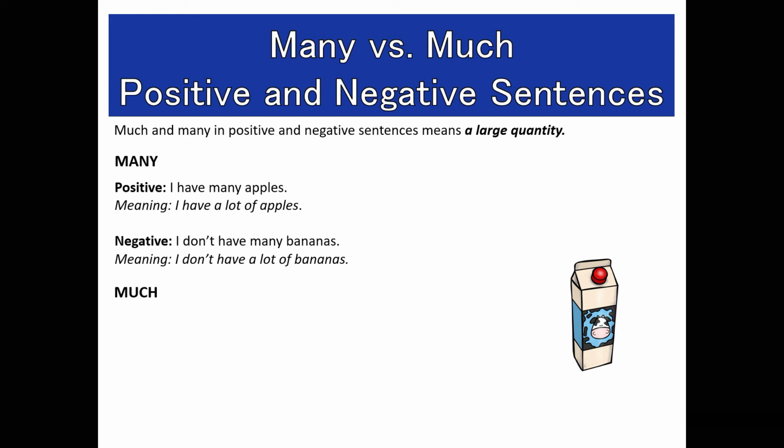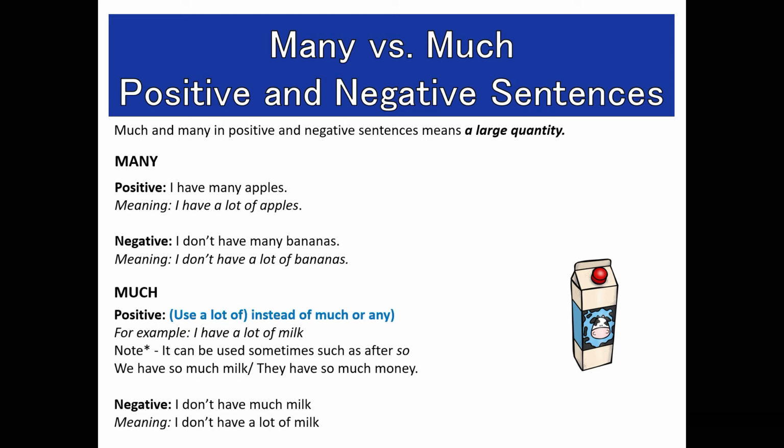Much is going to be a little different. Use a lot of instead of much. So I have a lot of milk. Much can be used sometimes, such as after so. We have so much milk. They have so much money. You might also say, I have much love for you. She has much patience with him. But it's not as common. So stick with a lot of or so much.